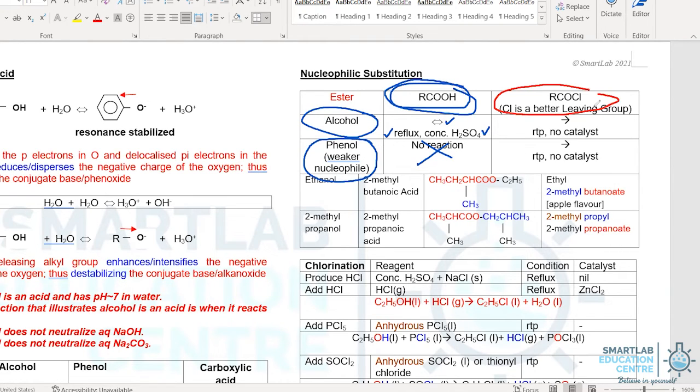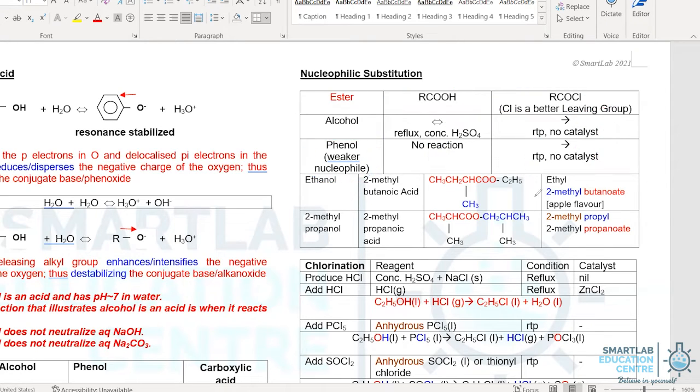In the case of acid chloride, remember that Cl is a better leaving group in nucleophilic substitution. Therefore, because of that, both alcohol and phenol would react with acid chloride in an irreversible reaction. No catalyst is required, and the reactions could occur at RTP. We'll now take a look at the naming of ester.